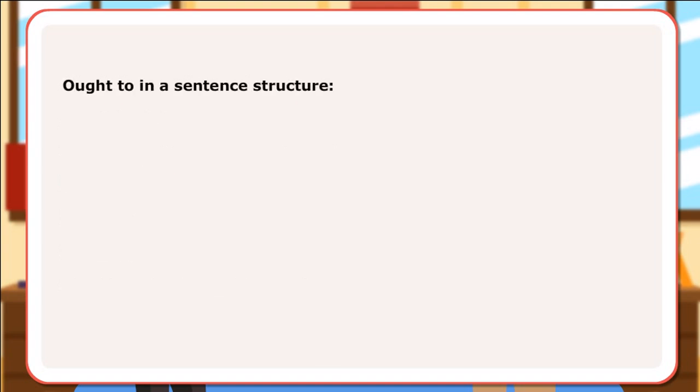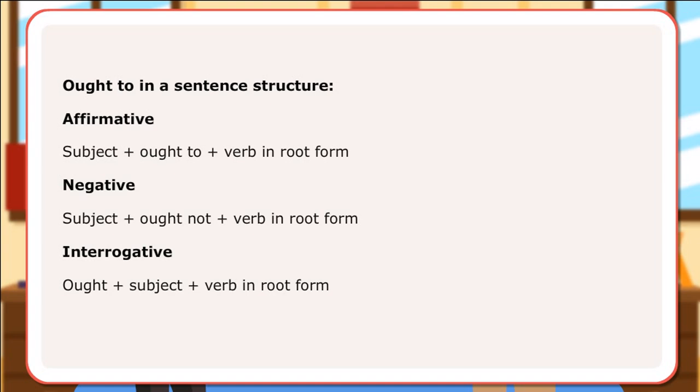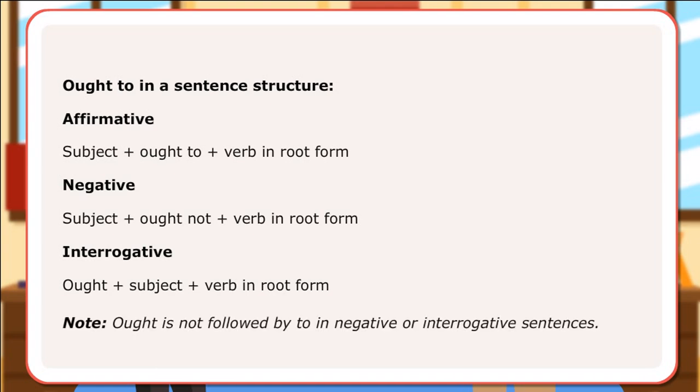Ought to in a sentence structure. Affirmative: subject plus ought to plus verb in root form. Negative: subject plus ought not plus verb in root form. Interrogative: ought plus subject plus verb in root form. Note: ought is not followed by to in negative or interrogative sentences. Let us look at a few sentences using ought to and should.